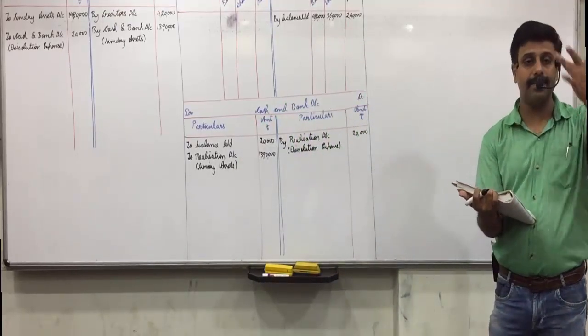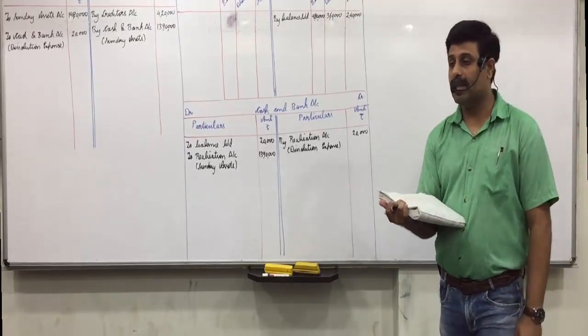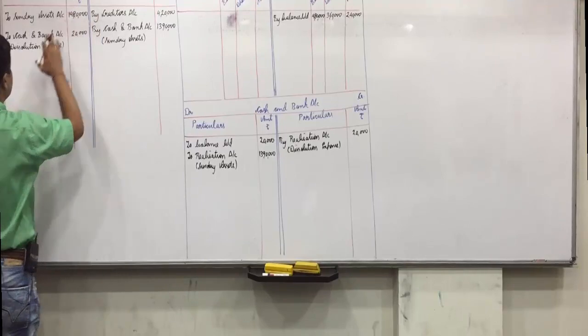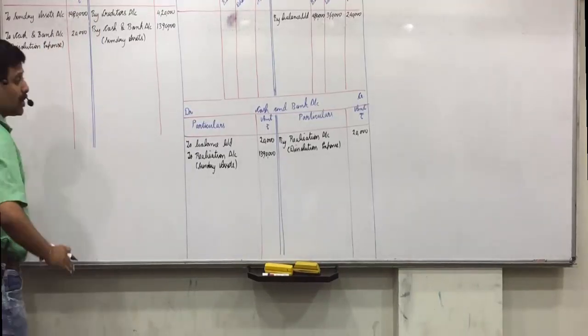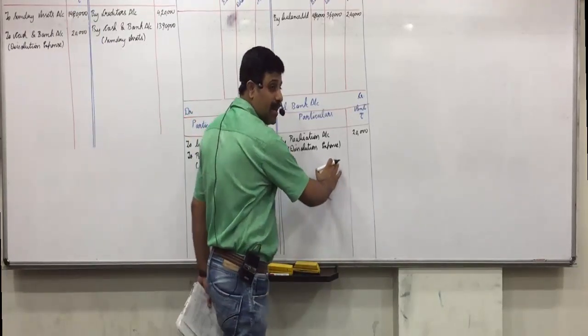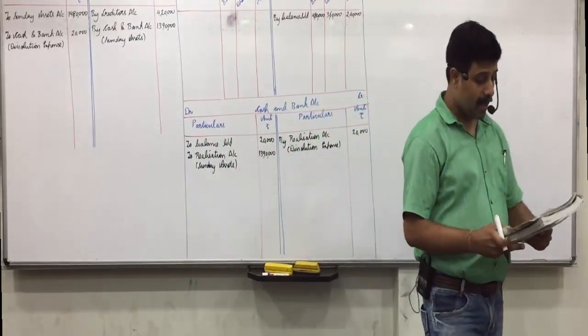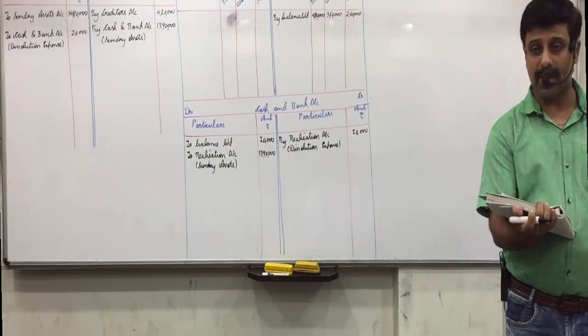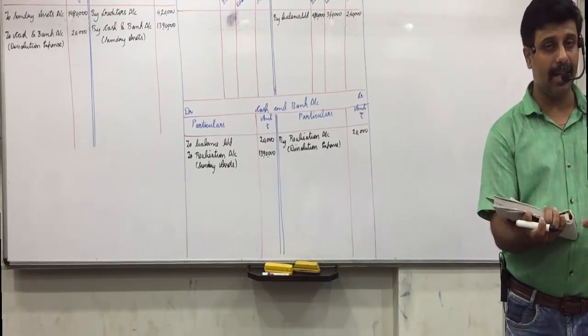Did you understand this? Okay, once again, dissolution expense paid by the firm, realization to cash and bank. So realization account debit side to cash and bank, and to cash and bank, so cash and bank credit side by realization account. Then remuneration paid to the partner for dissolution process, we don't have. Okay, so that is 8 and 9 dissolution expense.